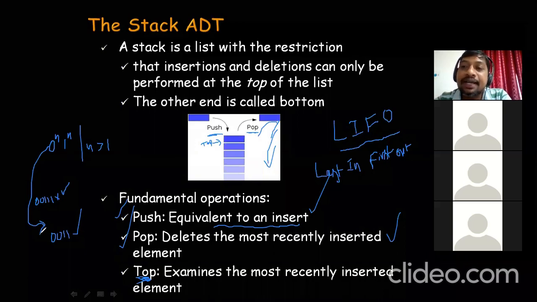So basically, this kind of problem can be solved by using stacks. In stacks, what we'll do is whenever you encounter a zero in your input, we'll push it onto the stack. All the zeros are inserted into the stack.